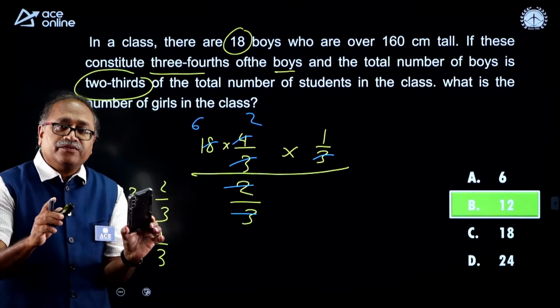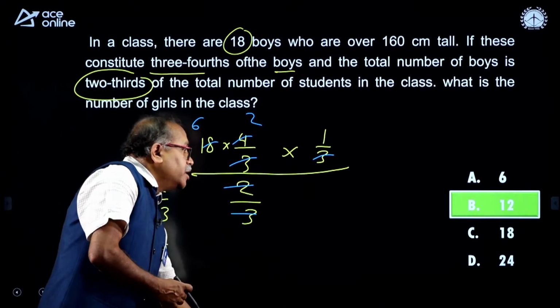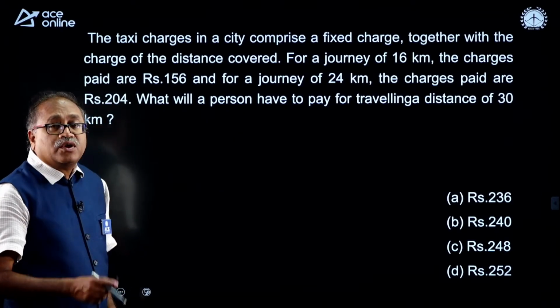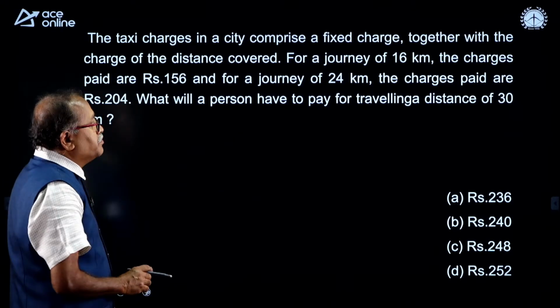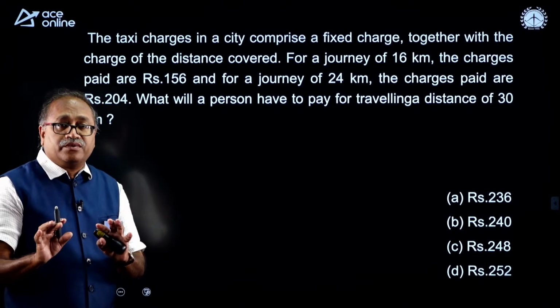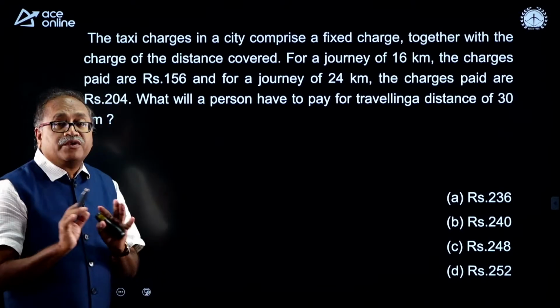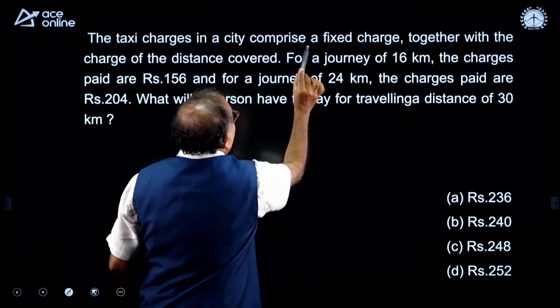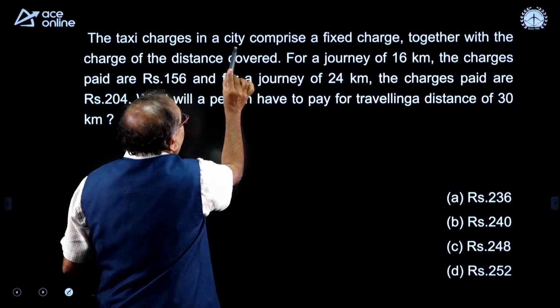One more question, with that we will conclude. After this one more question is there. It is really an important question from the exam point of view, a frequently asked question.